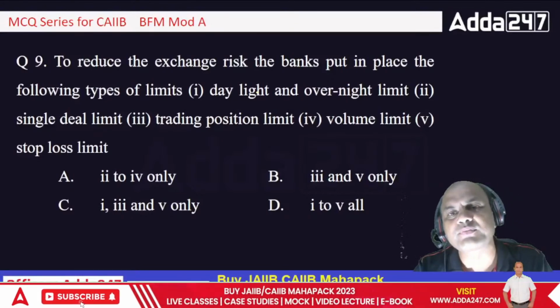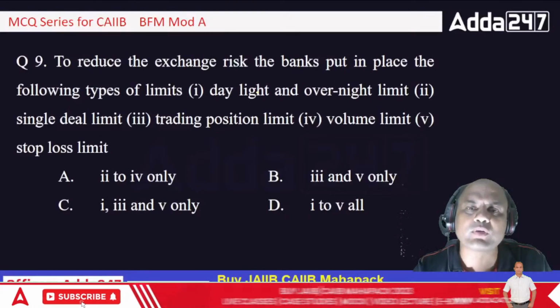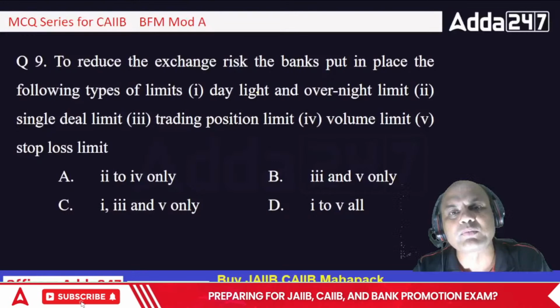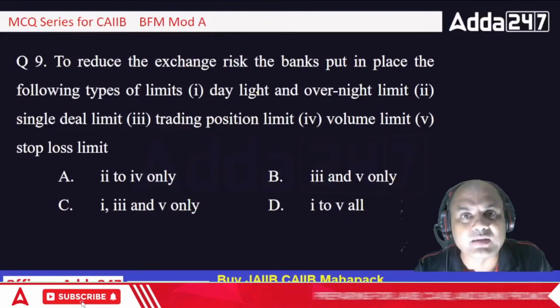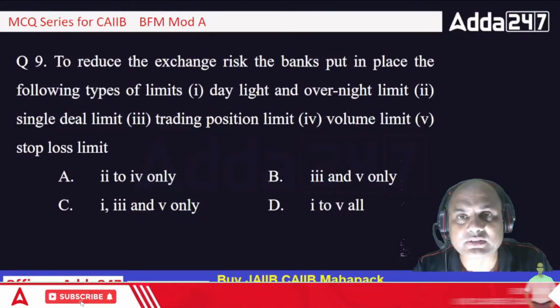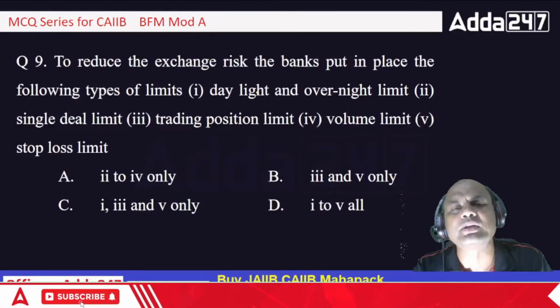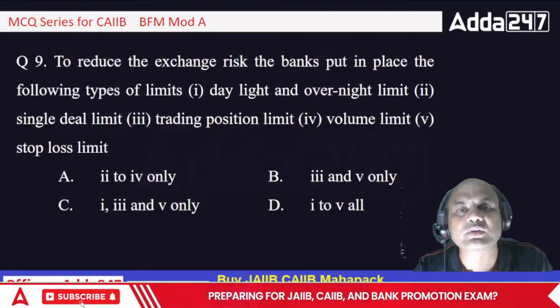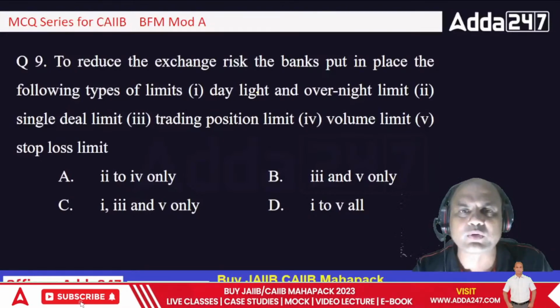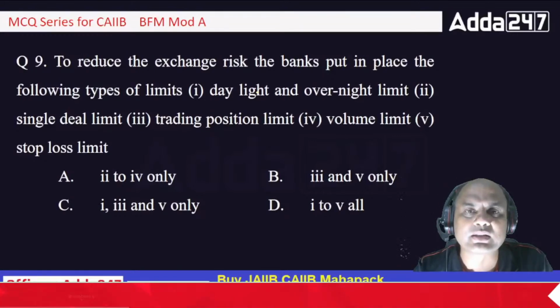Single deal means what? It means that if I want to buy a single bond of some company, the maximum amount of bond which I can buy from any company is this only. Otherwise what happens? If some dealer feels that yes, this is a too lucrative offer, too good an offer, and this bond is surely going to go up, what will that dealer do?